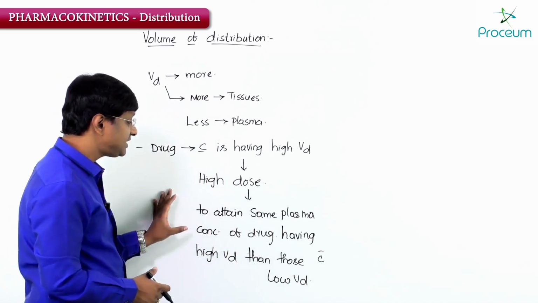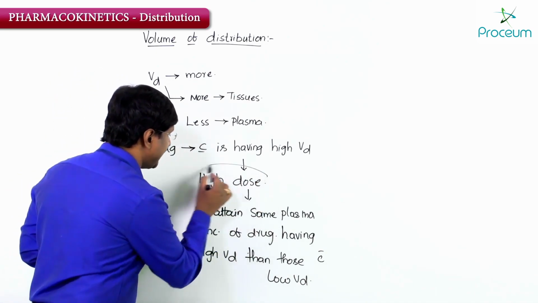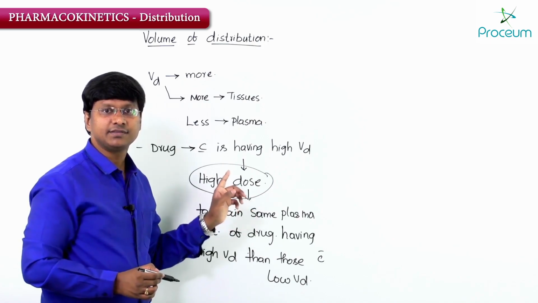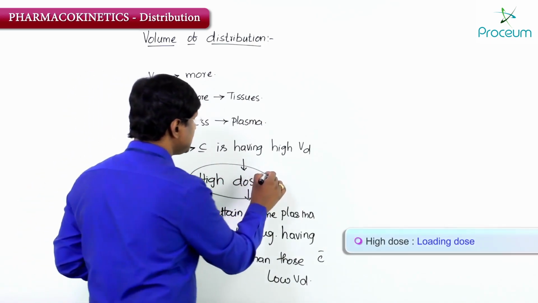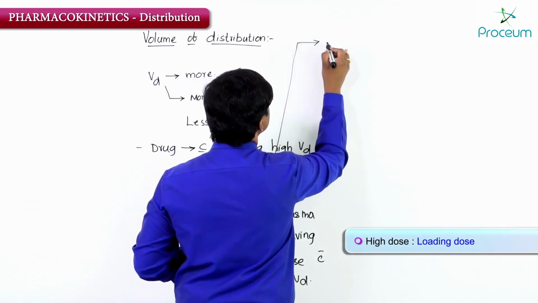Alright. Now this particular high dose is called the loading dose.